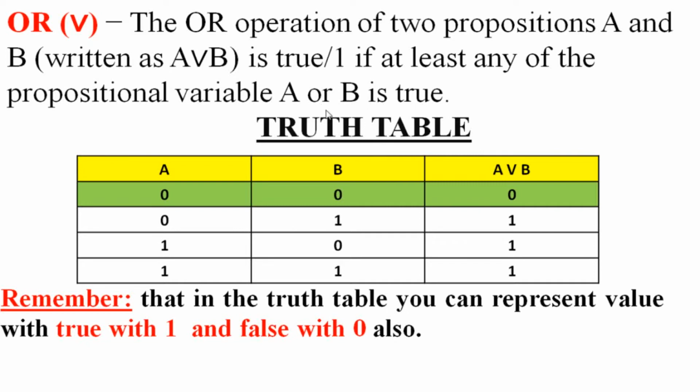In simple terms, if any value of A or B is true, that is 1, then the answer would be true, that is 1. 0 and 0 will give you 0, false. 0 or 1 will give you 1. 1 or 0 will give you 1. 1 and 1 obviously will give you 1.